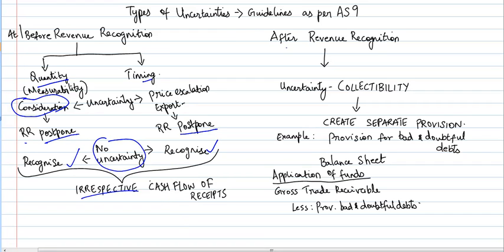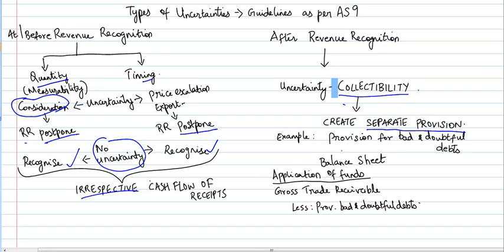The second part is, after revenue recognition, if there is any uncertainty. How could there be any uncertainty after revenue recognition? There can be uncertainty with respect to the collectibility. That is, depending on the customer's creditworthiness, there could be chances of uncertainty with respect to the collectibility of the revenue. If that is the case, then the standard guides us to create a separate provision, and we need to keep that provision separate and not set it against the revenue. So the revenue shouldn't be adjusted for this particular provision which is being created.